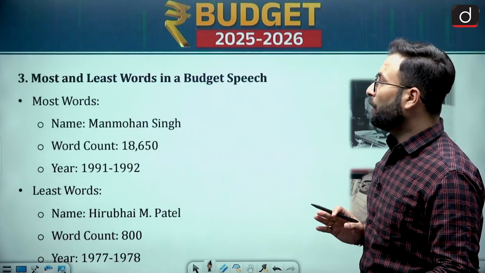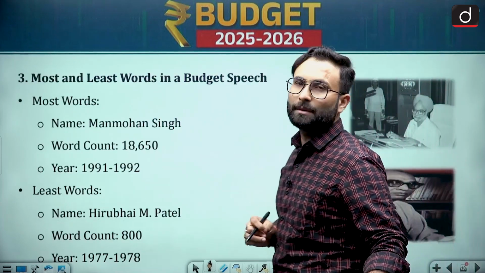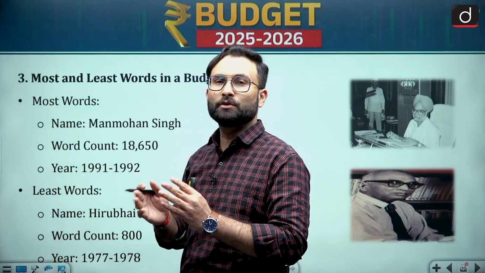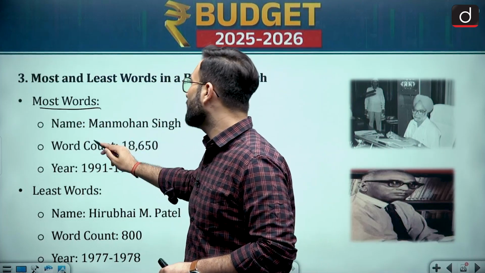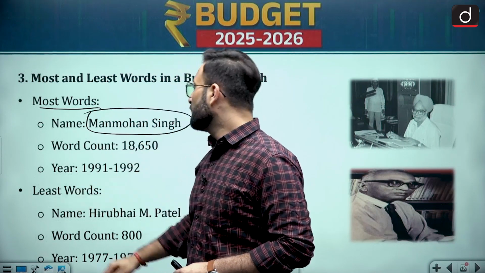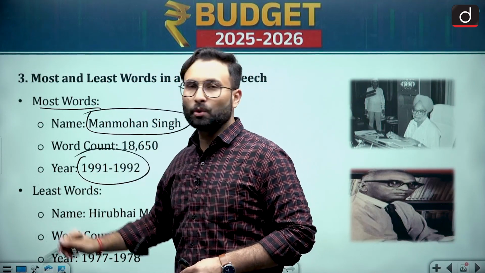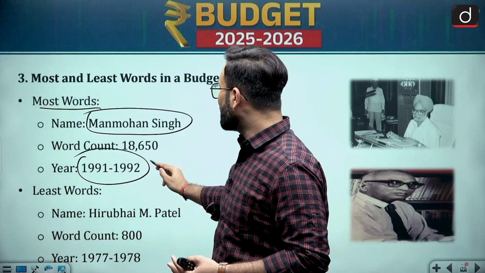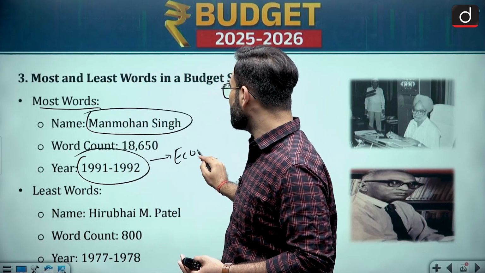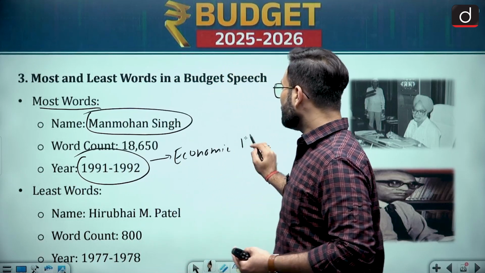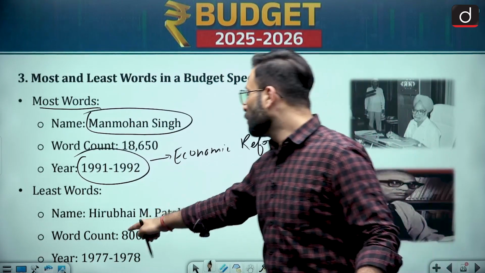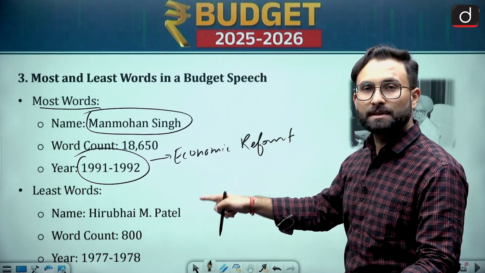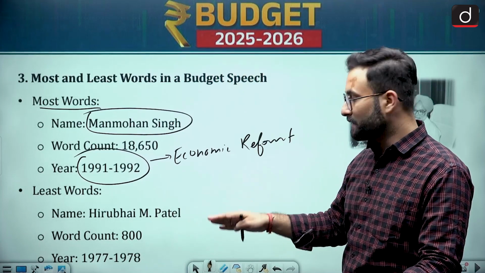Now, the most and the least words used in the budget speech. Interestingly, the most words were used by Dr. Manmohan Singh in 1991-92. Obviously, that was the time of the economic reform, so that makes sense. Then coming to the next one, the least words were used by H.M. Patel. The count was basically 800 words in 1977-78.